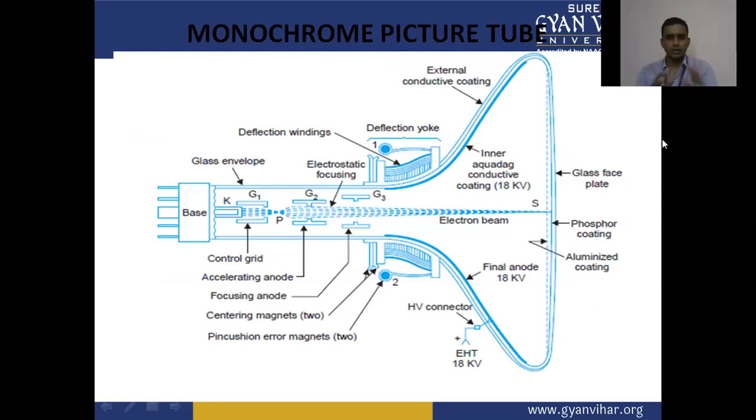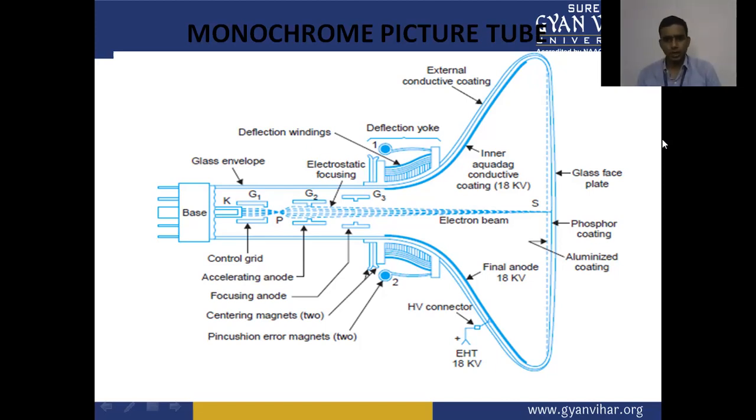This is the picture tube at the receiver section, or CRT screen, cathode ray tube. The structure of the CRT is shown here. It has a glass face plate. Inside the glass face plate, we have a phosphorus coating, then an aluminized coating.